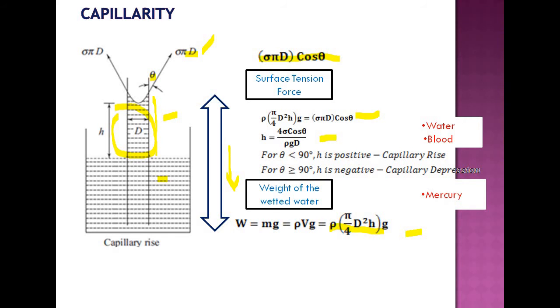So if you are using water and blood, you have capillary rise generally, and the liquid that experiences capillary depression is mercury. So you should study that. So we have seen the reason for the phenomenon of capillarity in small tubings. That is a major property of a liquid, and it is responsible for the rise of sap in trees, that we know. We have derived an equation for the estimation of capillary rise or capillary depression in terms of the essential fluid properties sigma and rho and the cosine of the angle of contact theta.